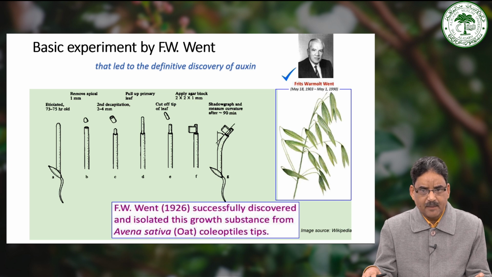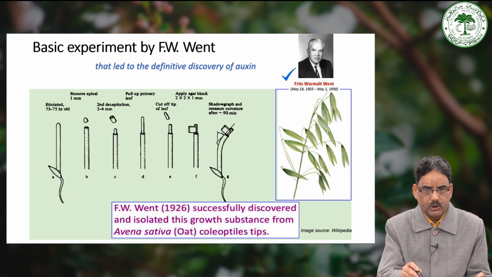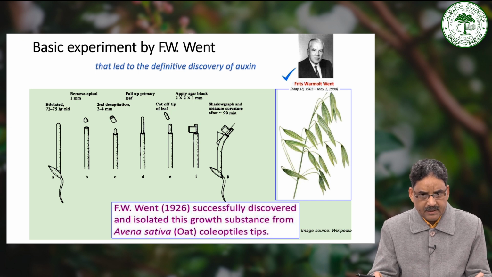To test this hypothesis, he extracted substances from the tips and placed them on the cut surfaces of the coleoptiles. Remarkably, the bending response was promptly restored, and thus he successfully isolated this mysterious substance from the tip and named it as auxin.